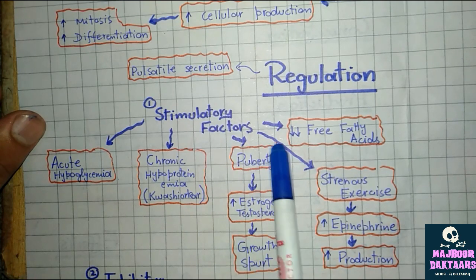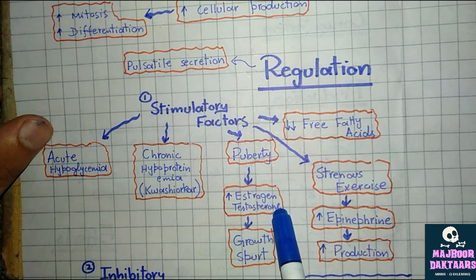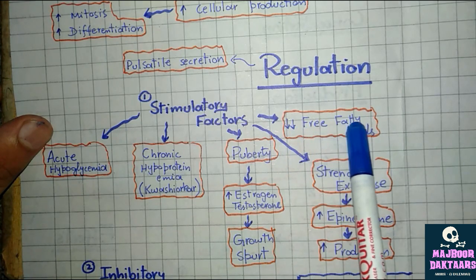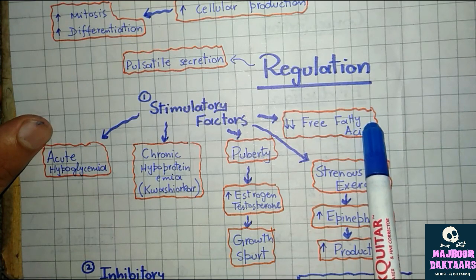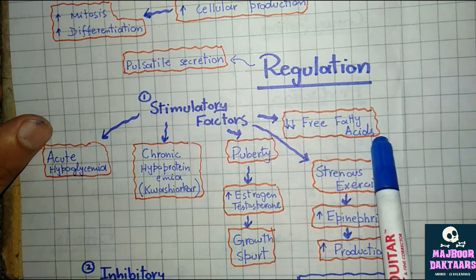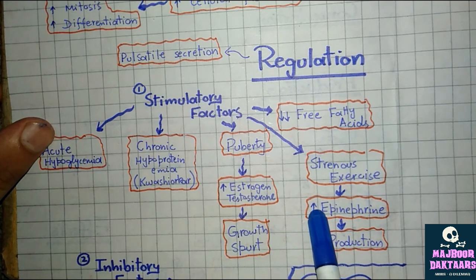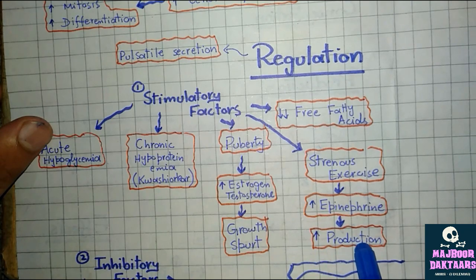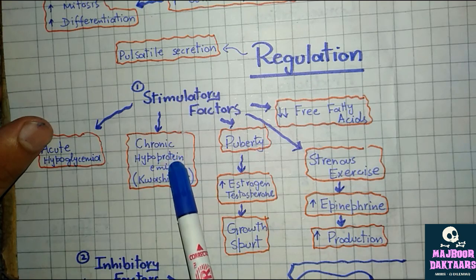Growth hormone is also increased during puberty because it causes the production of estrogen and testosterone, and this results in growth spurt. Growth hormone is also stimulated by decreased free fatty acids, so it is produced to increase the mobilization of free fatty acids. And strenuous exercise also increases the production of growth hormone because it causes the release of epinephrine from the adrenal gland, which increases its production. Growth hormone is also increased to a high level after 1 to 2 hours of deep sleep.